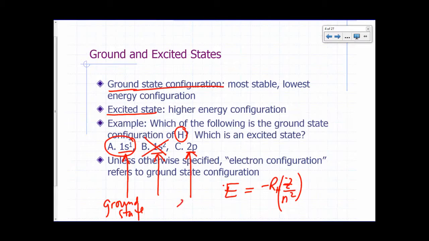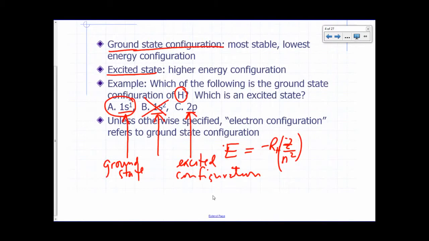And an electron in a 2p would be an example of what we would call an excited configuration, an excited state. So an atom of hydrogen where its electron is in the 2p orbital would be a high energy atom. Eventually that atom is going to lose that energy, give it off in the form of light, and the electron goes down to the 1s orbital, we might say.